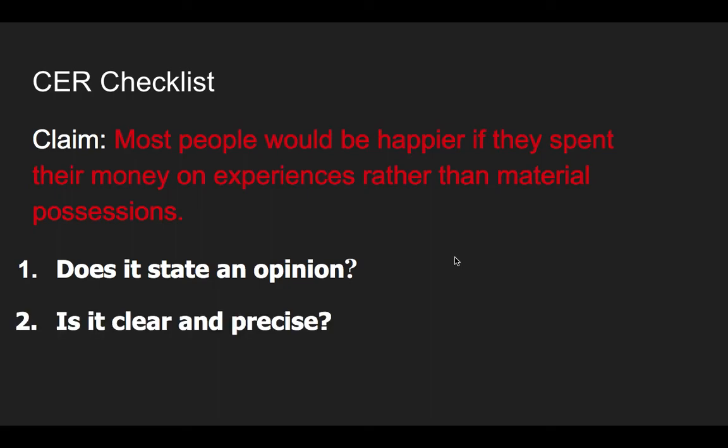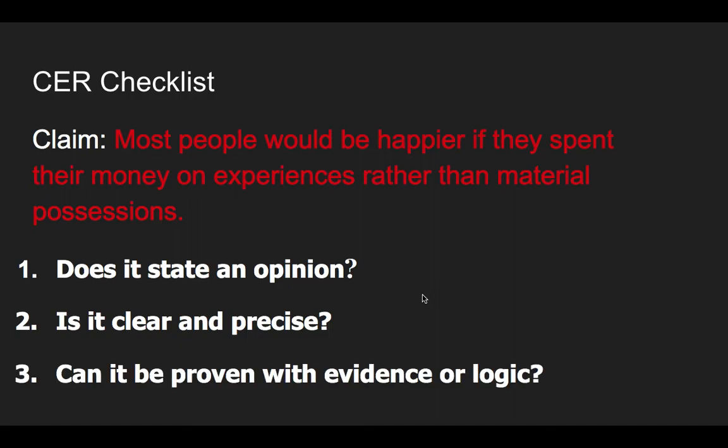Is it clear and precise? Yes, it's saying experiences are what make people happy, not material possessions. So it's identifying something specifically that does or does not make somebody happy. And lastly, can it be proven with evidence or logic? This is a statement that we can support with evidence to say that experiences are what make people happy over material possessions.